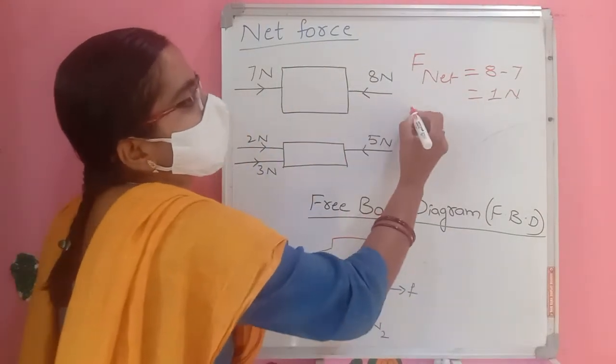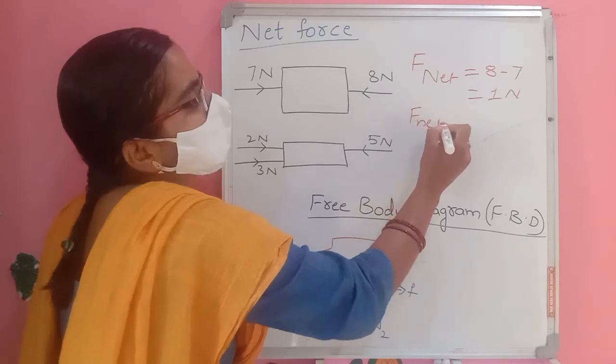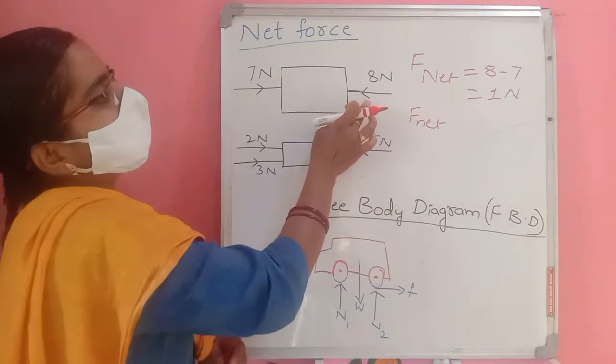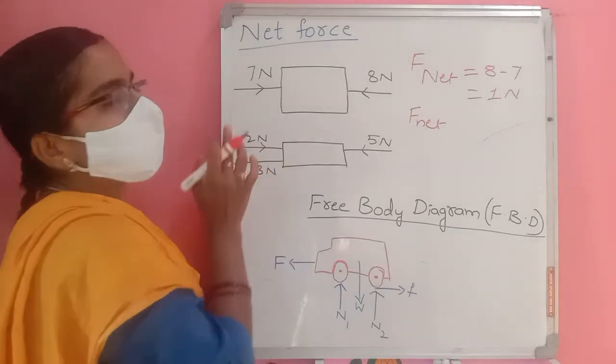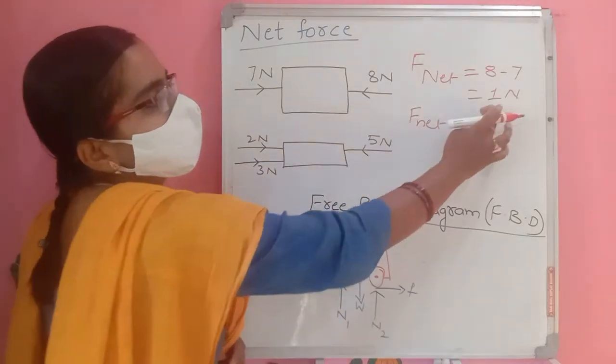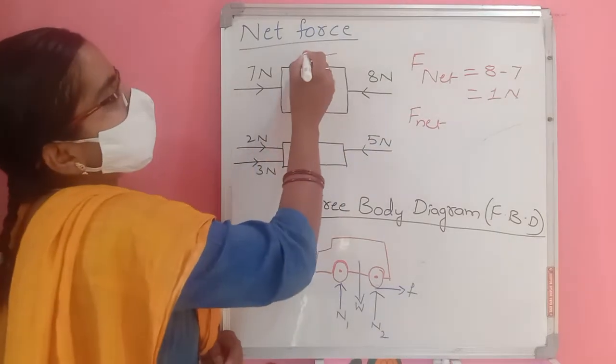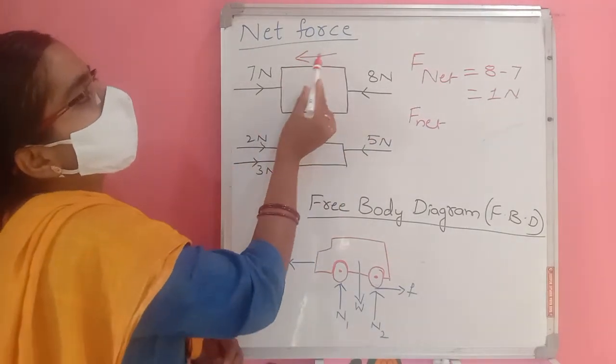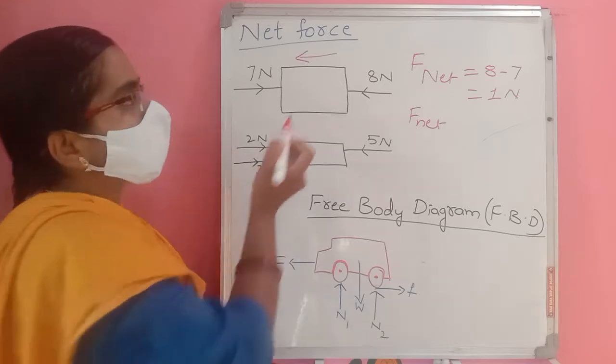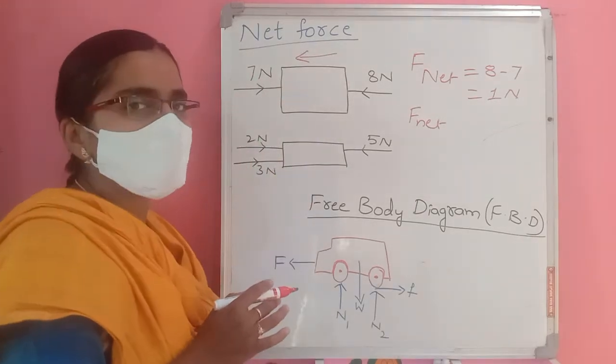And this F net is always directional. It is applying 8 newtons from one side and 7 newtons from the other, so total F net is 1 newton. But in which direction is that 1 newton? This is the direction. We show direction with an arrow marker, so this is the direction of F net.